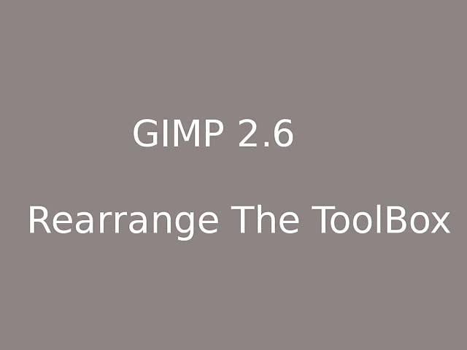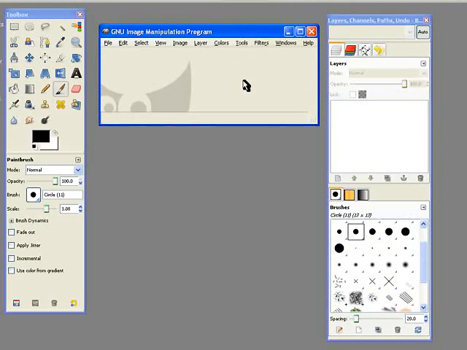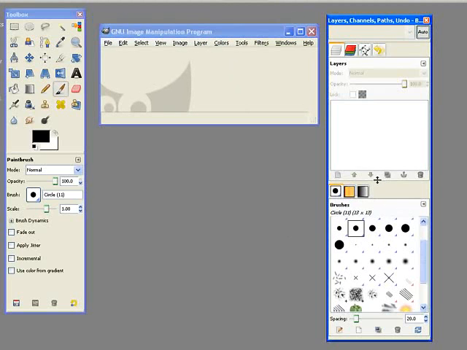This is just one way of rearranging the toolbox in GIMP 2.6. I think it makes it more convenient, but really it's a personal choice. There it is in Windows XP, the standard layout that you get.